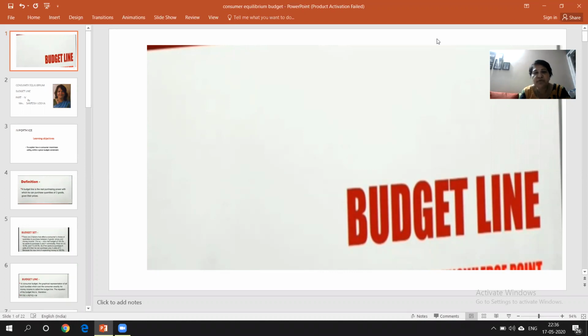Today we are going to continue with the consumer equilibrium fourth part, where we are going to study the budget line. If you remember, in the last video I taught you what an indifference curve is. Now, on the indifference curve, how can we use our budget line? We know that a consumer has a lot of choices. Here we are considering that this consumer might have only two products to choose from, just to make the study easier. This is an assumption that the consumer is going to spend the total income on only two products. I already taught you that in the indifference curve.